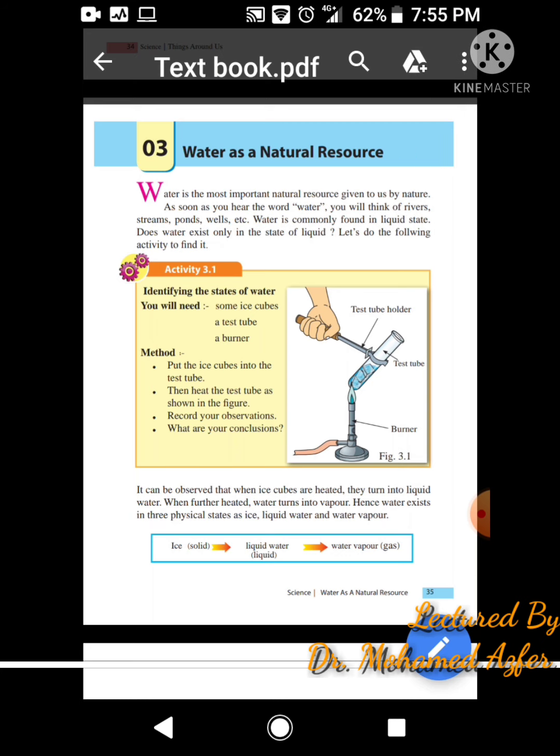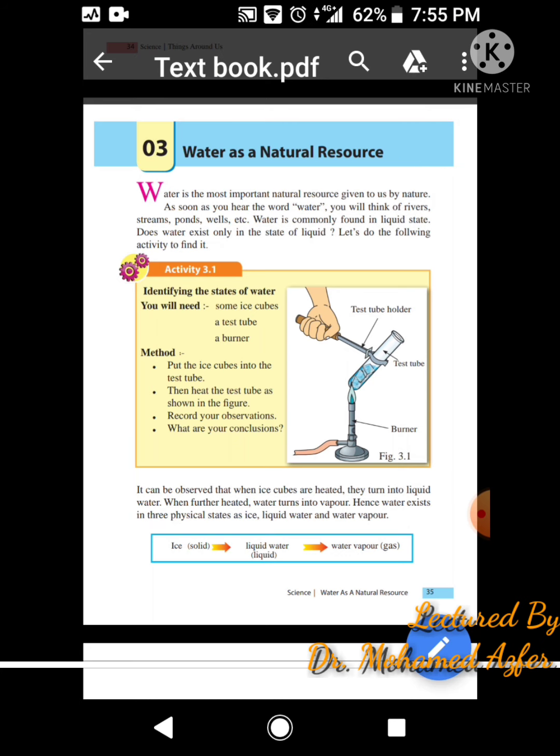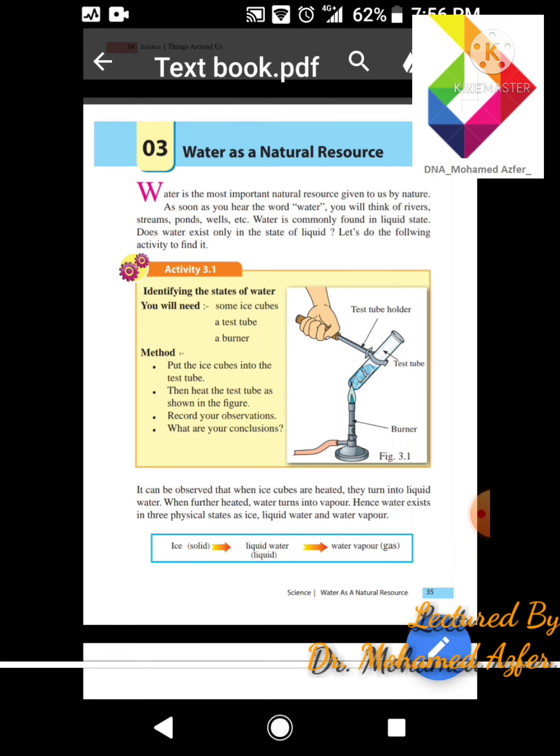So let's start reading the first paragraph. Water is the most important natural resource given to us by nature. As soon as you hear the word water, you will think of rivers, streams, ponds, wells. These are the sources of water. That means how we find water. So you get water in rivers, streams, ponds, and wells. Water is commonly found in liquid state.